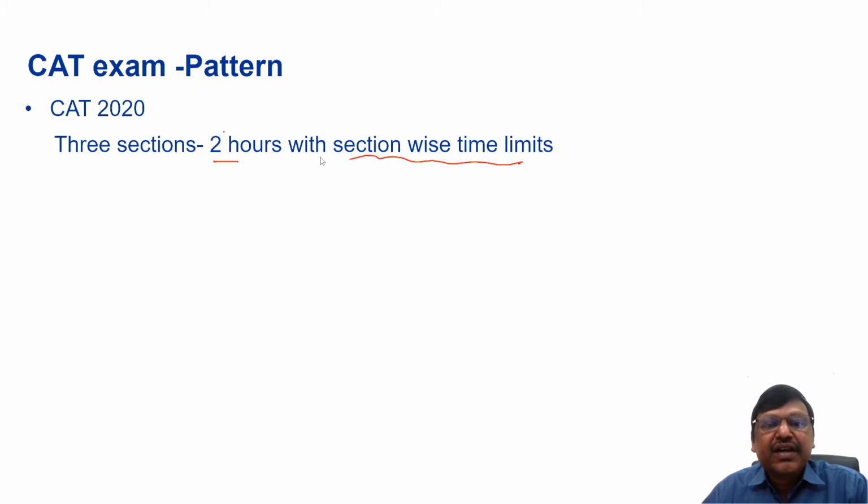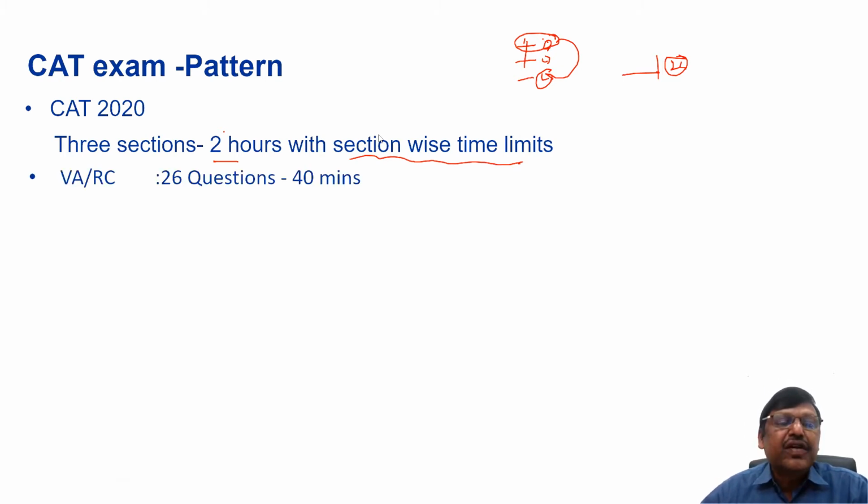What I mean by that? See, sometimes the CAT examination gives you, as I said, 3 sections. For every section they'll give you a prescribed time, and within that time you should write that section. After that you can't come back to the first section. Sometimes they'll give you the entire paper and prescribe the time, say 2 hours for the entire paper. Any number of times you can change the sections there. You can go back to the first section. But now it is not possible because it is section-wise time limits.